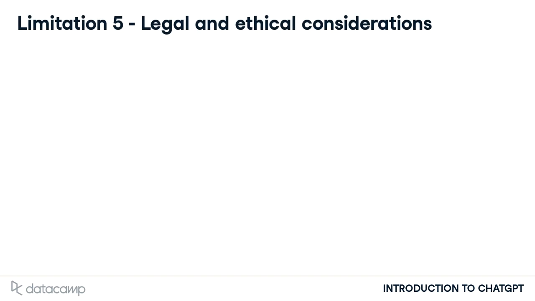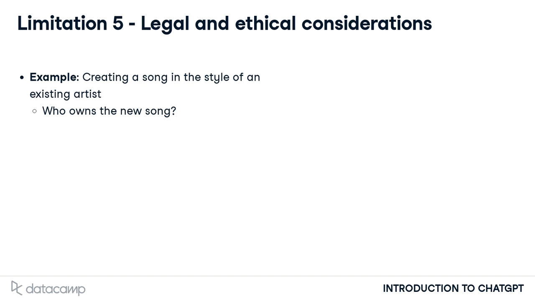Let's now discuss a limitation on what the user can do. Consider this situation. We asked ChatGPT to write a new song in the style of our favourite artist. ChatGPT generates a song that resembles the style of this artist, based on the song lyrics that were present in the training data. But who owns this new song?